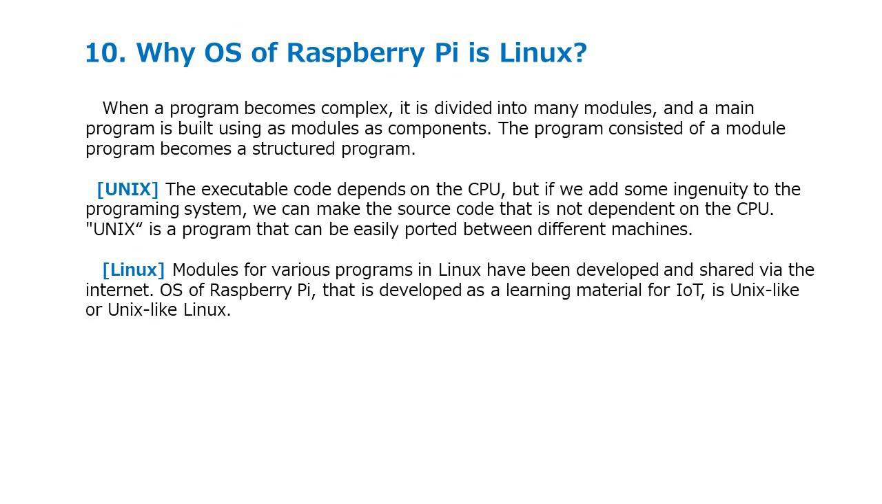Unix. The executable code depends on the CPU, but if we add some ingenuity to the programming system, we can make the source code that is not dependent on the CPU. Unix is a program that can be easily ported between different machines. Linux: modules for various programs in Linux have been developed and shared via the Internet. The OS of Raspberry Pi, that is developed as a learning material for IoT, is Unix-like, or Linux.